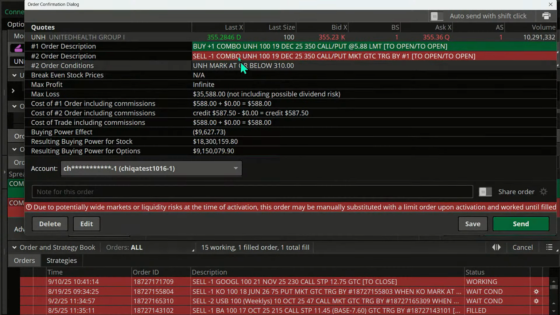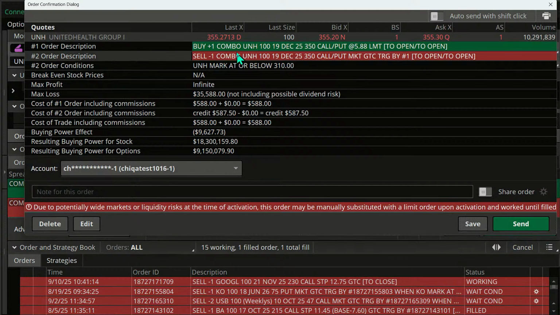What's the buying power effect? Well, let's take a look. It's the better part of $10,000. So just because it's not costing us as much, right? It's only costing us less than $600 for this thing.